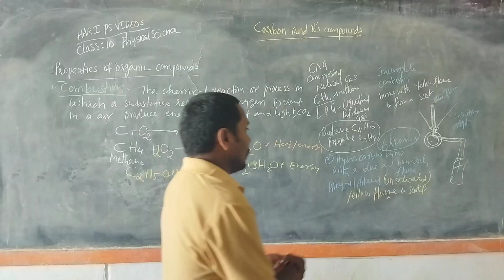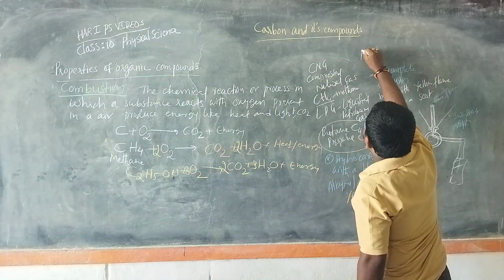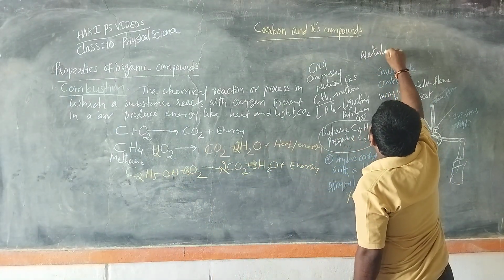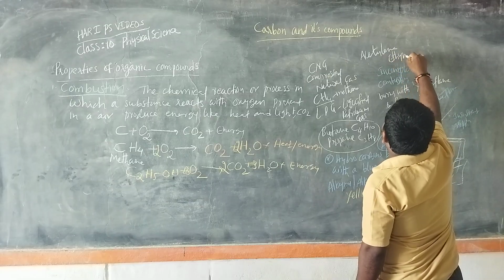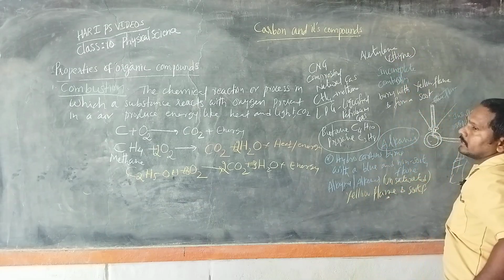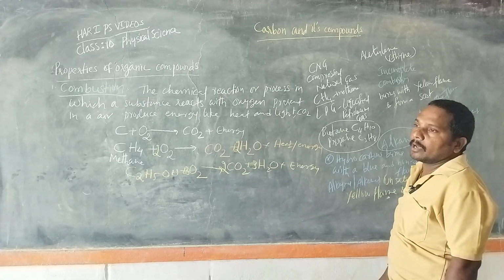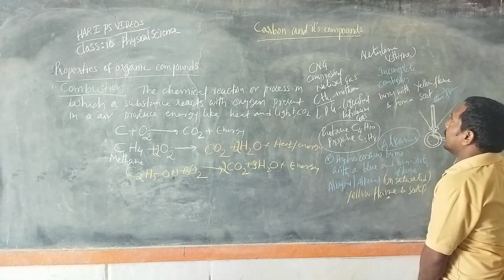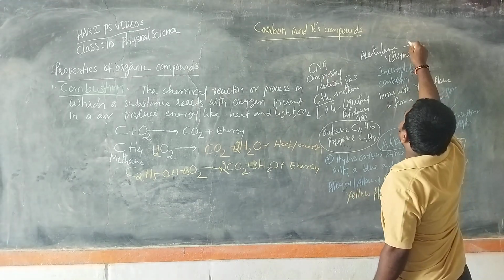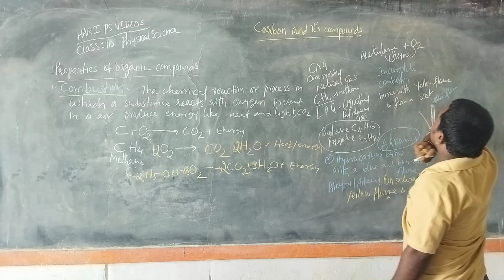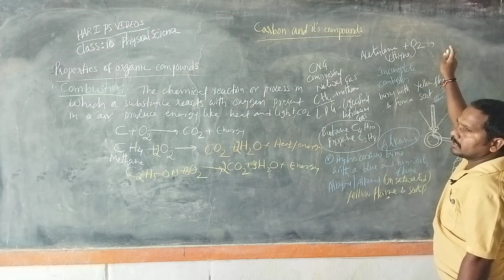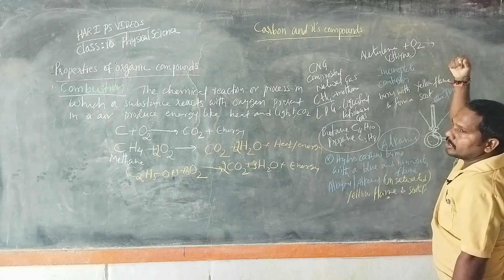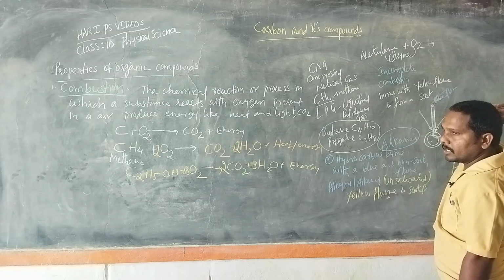For example, acetylene, which is an unsaturated hydrocarbon, combined with oxygen burns with a flame and produces a huge amount of heat energy.